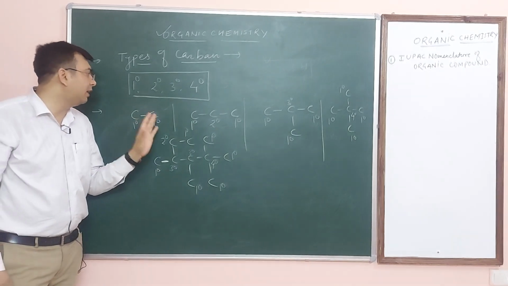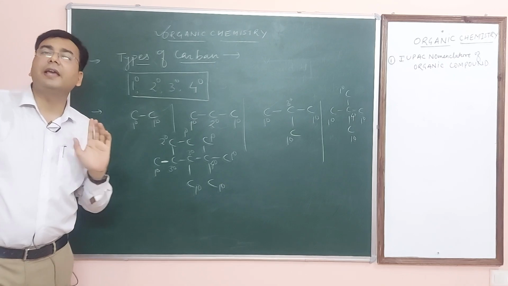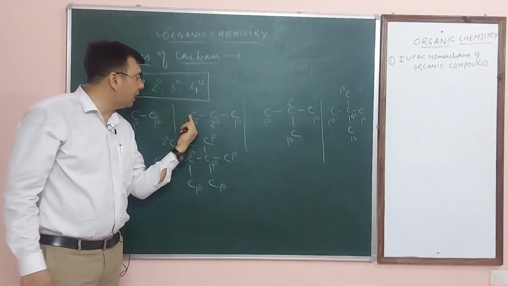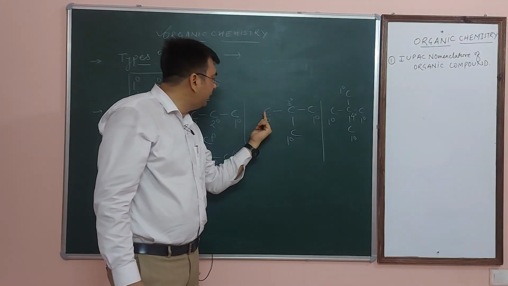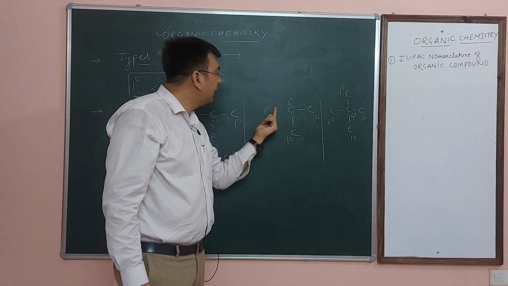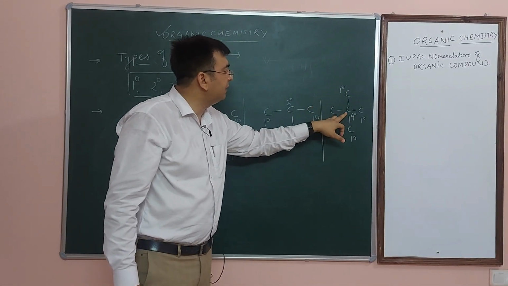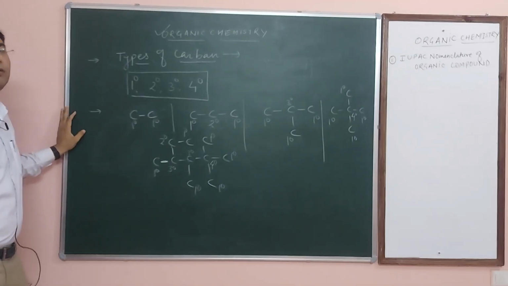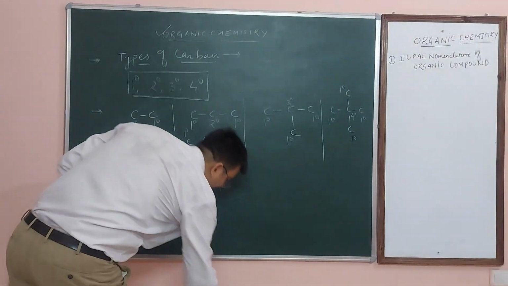Primary, secondary, tertiary and quaternary carbon atom. A carbon directly linked with only one carbon, primary carbon atom. A carbon directly linked with 2 carbon, secondary carbon atom. A carbon directly linked with 3 carbon, that is known as tertiary. If 4 carbon, in R4 valency it is attached with the carbon, that is known as quaternary carbon atom. Now easily you can find out the primary, secondary, tertiary and quaternary carbon atom. I hope it is clear.